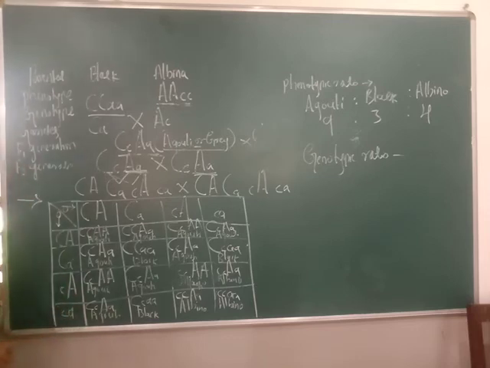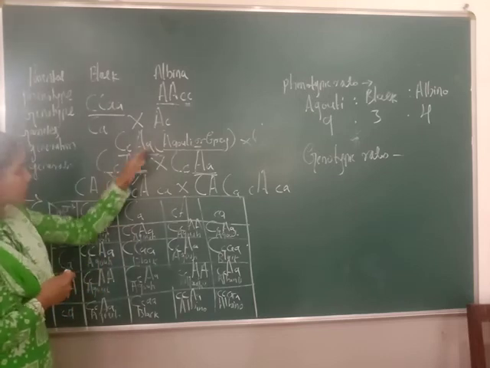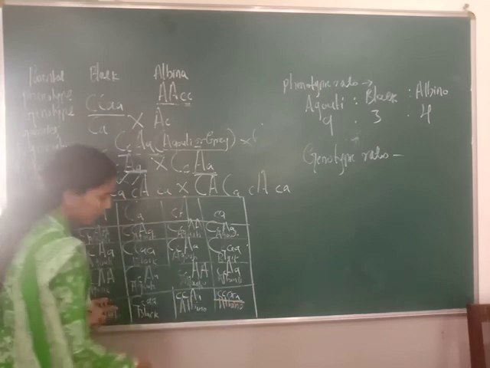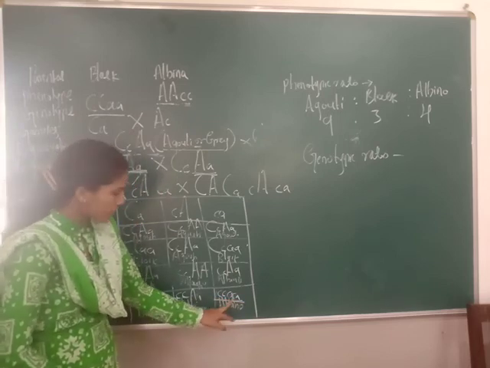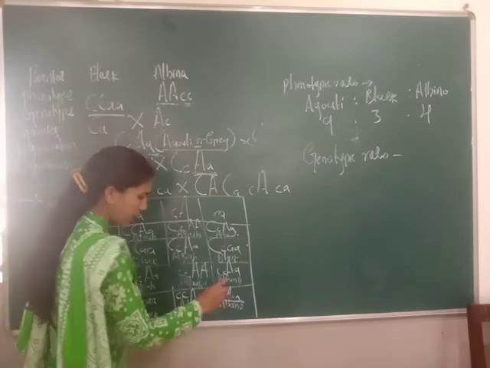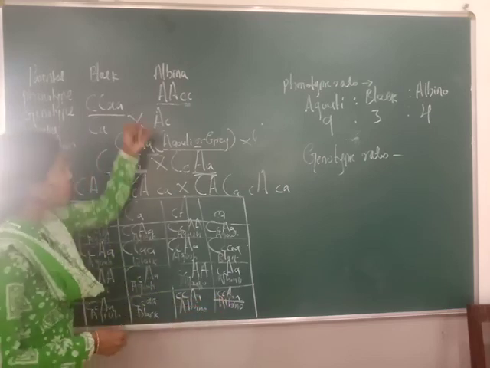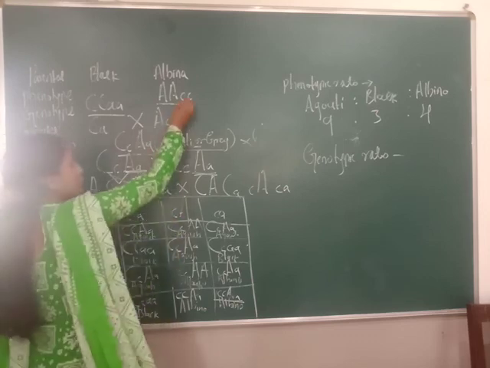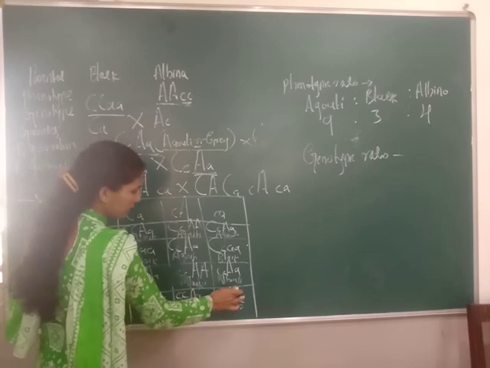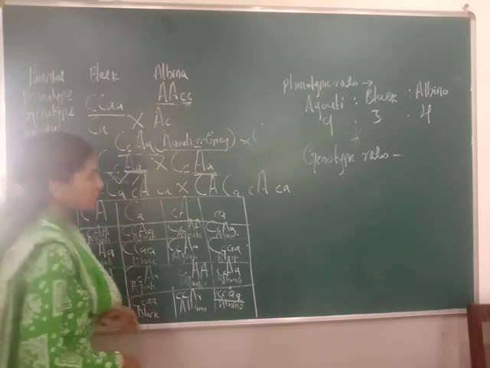So how do the offspring occur? Capital C and capital A both express the agouti color, as I told in the F1 generation. But here you see all of the recessive character, that is the actual color albino. Means small c expresses the albino character here. Even with no capital A, it also expresses the albino character. Means the recessive always plays an important role in recessive epistasis. This small c represents the albino character, and here also small c represents the albino character. Understood? So this we call the recessive epistasis.